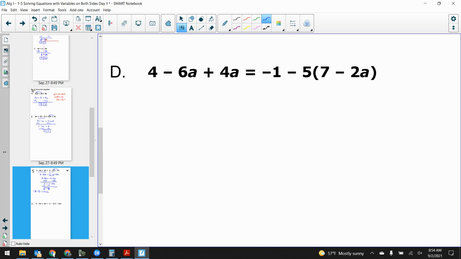Danielle? Add -6a and 4a. Good. I'm going to combine those two pieces there. 4 minus 2a. And that left side is fully simplified now. On the right side, what do I do on the right side? Somebody that I haven't talked to today. What do I do on the right side?